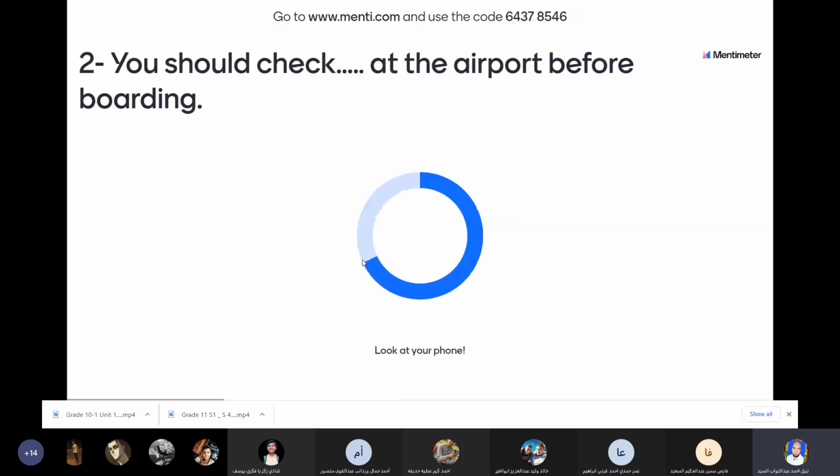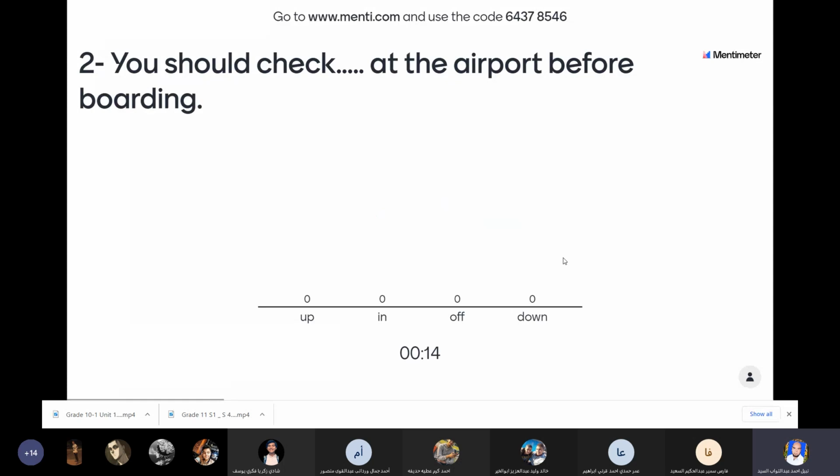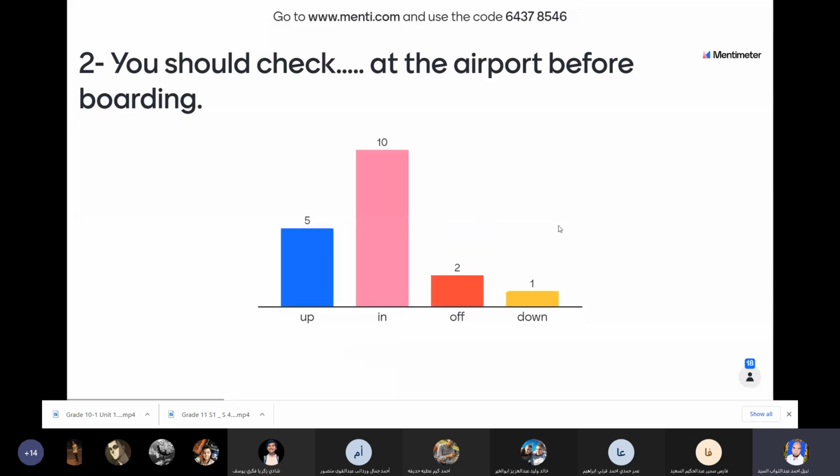You should check at the airport before boarding. A check up, a check in, a check off, a check down. The right answer, check in.